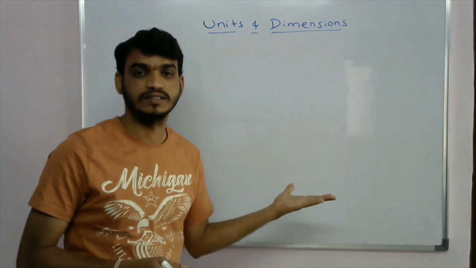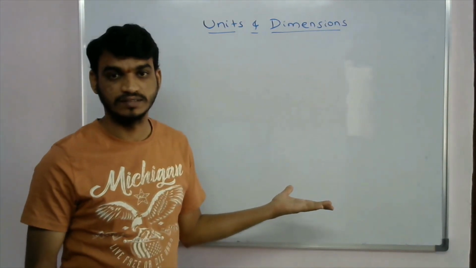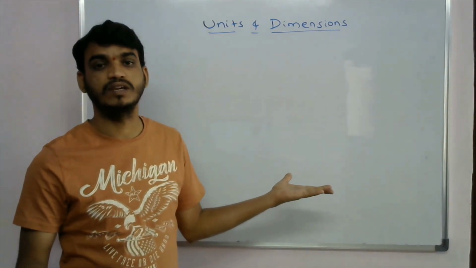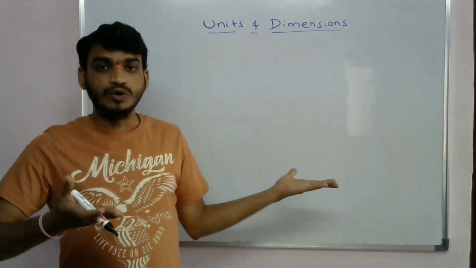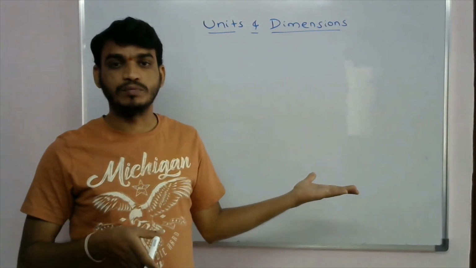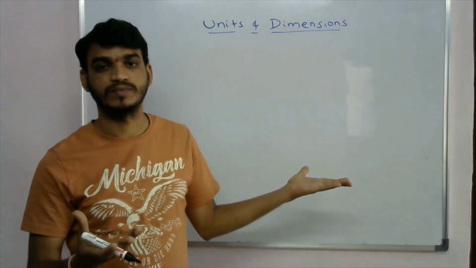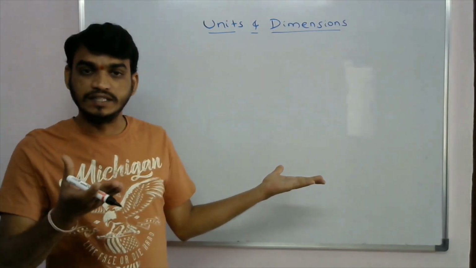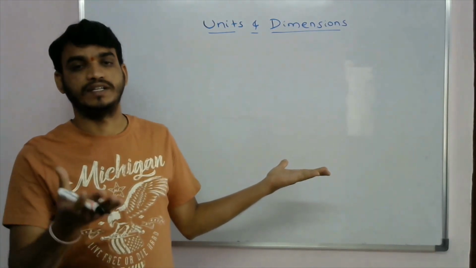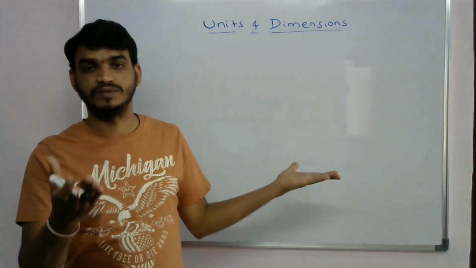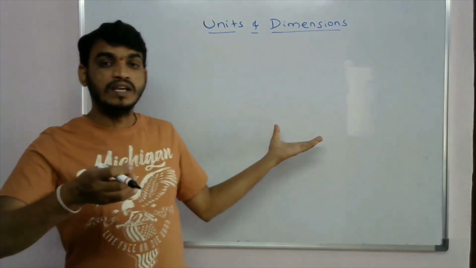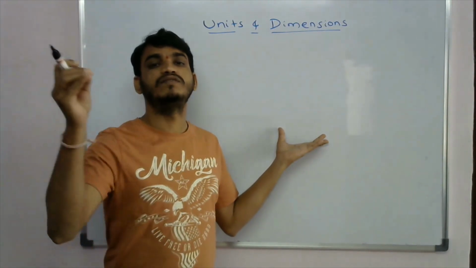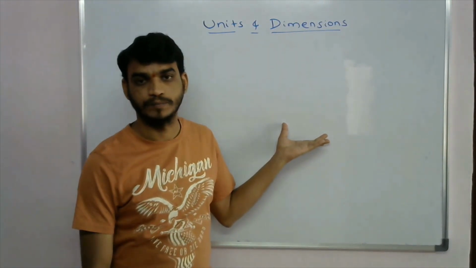In seconds, or in amperes, or in kgs? We don't have any clarity without mentioning that unit. So the unit describes the physical quantity. Understood? So the units were developed to explain about the physical quantities.